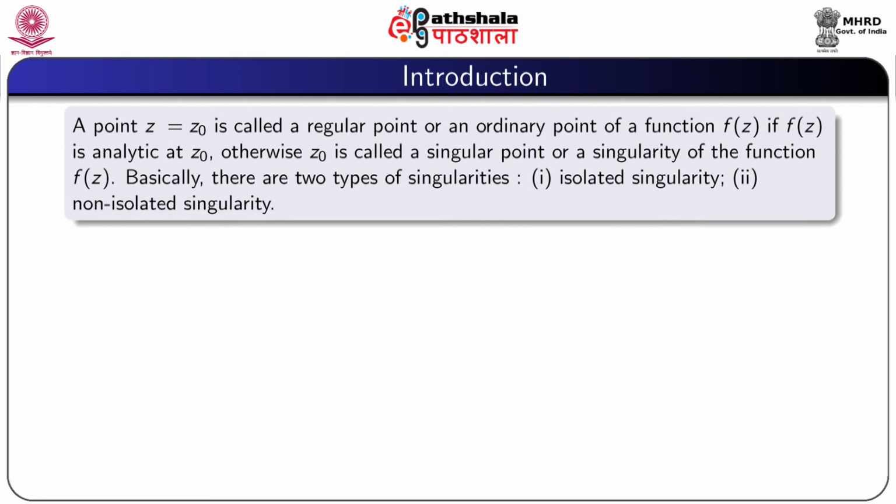A point z equal to z0 is called a regular point or an ordinary point of a function f(z) if f(z) is analytic at z0. Otherwise, z0 is called a singular point or a singularity of the function f(z). Basically, there are 2 types of singularities. One is isolated singularity and another is non-isolated singularity.